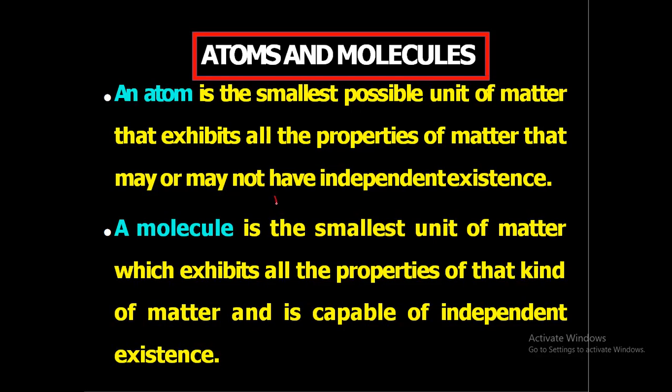We know that hydrogen is an atom, oxygen is an atom, and water is a molecule. An example of a molecule is water. Water is a molecule, and a molecule has all the properties of that substance. Since water is a compound, the water molecule has all the properties of the water compound, but atoms do not have all the properties of water. We know that water consists of hydrogen and oxygen.